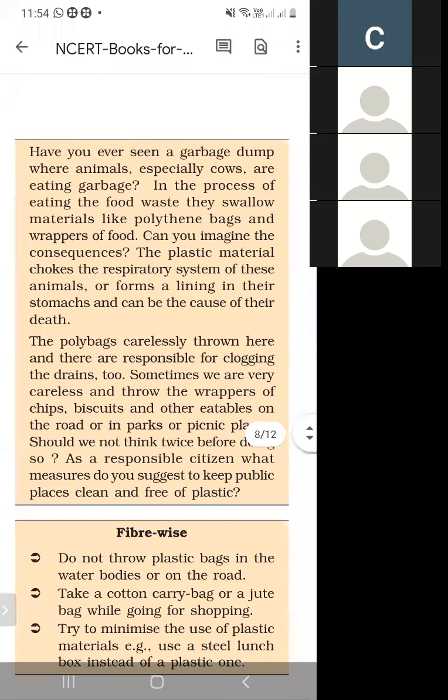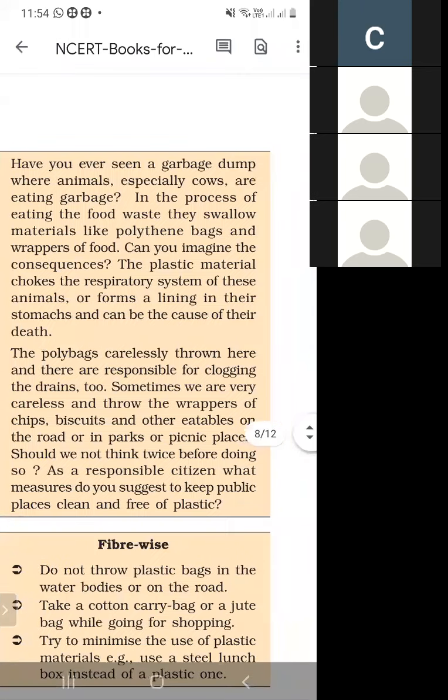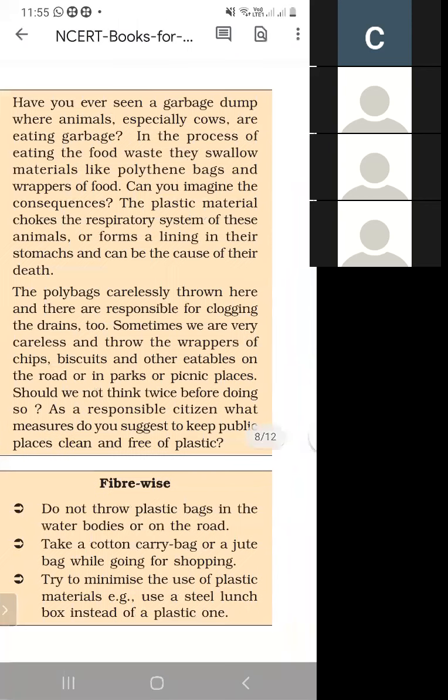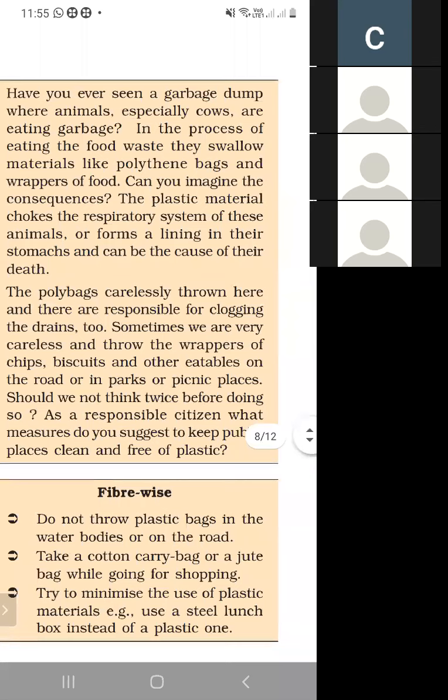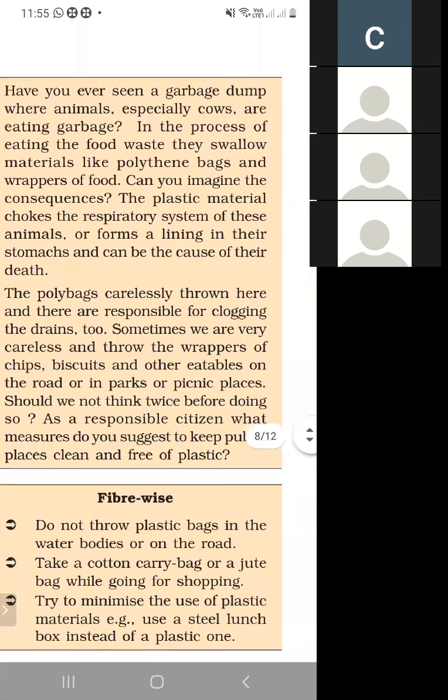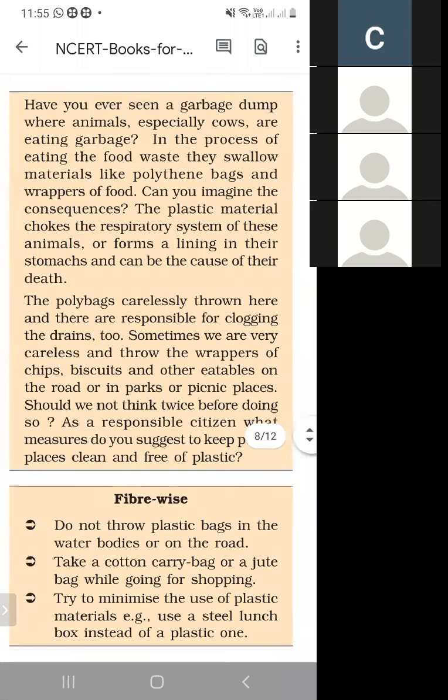Next, have you ever seen a garbage dump where animals, especially cows, are eating garbage? When we see cows in the street, they eat garbage.